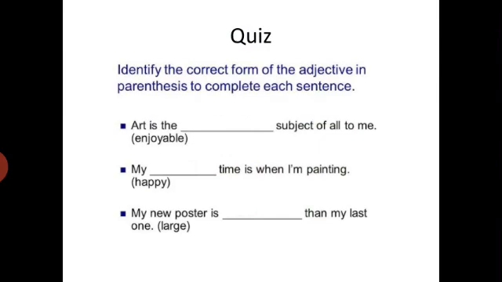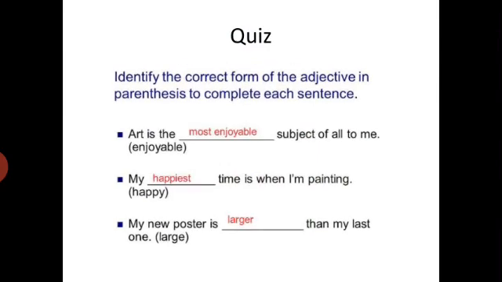My dash time is when I am painting. So here one time is being compared with the rest of all times. My new poster is dash than my last one. So here two things are being compared. You have to identify which type of degree of adjective will be used in these blanks. Let's see.